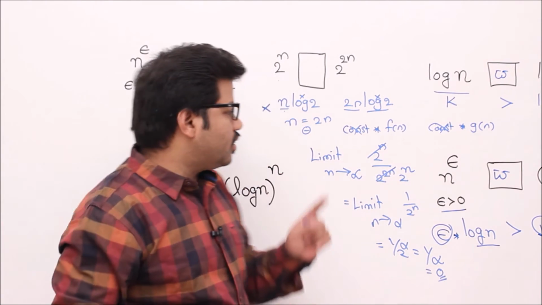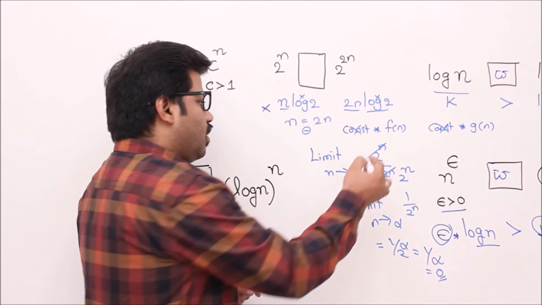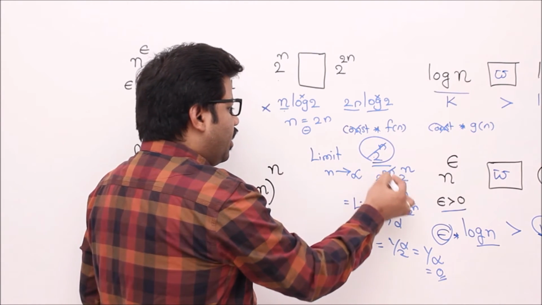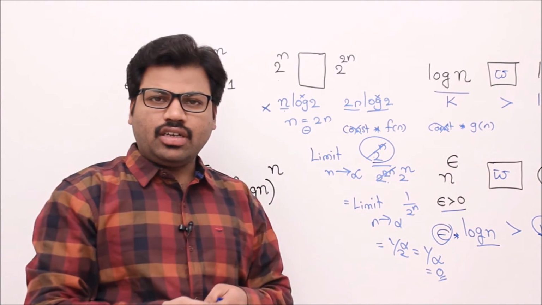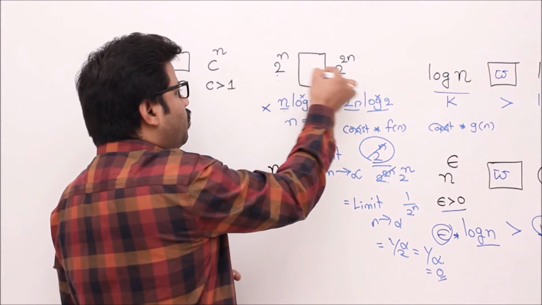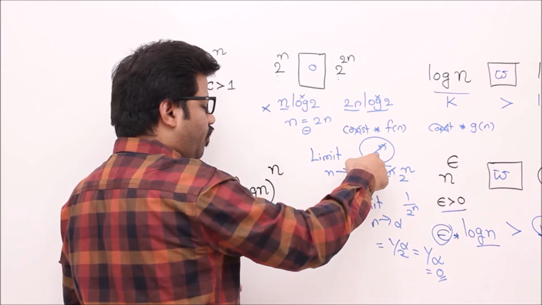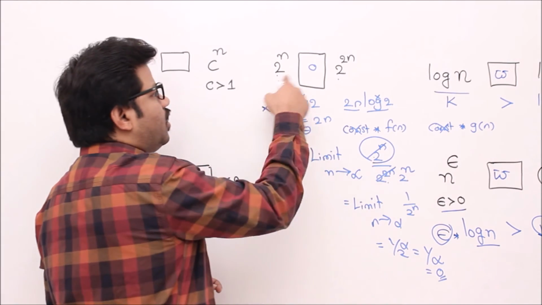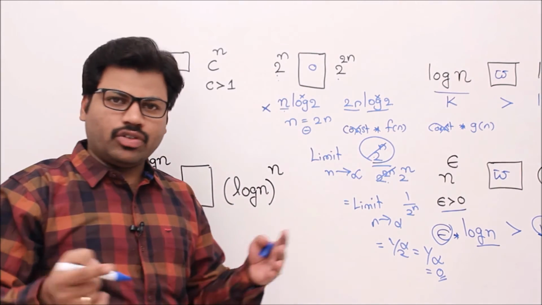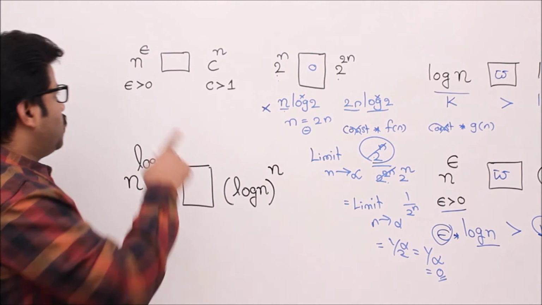So whenever you get the result 0, we know that the numerator is smaller than the denominator. Is it not small o notation? Yes, that's why the relation between these two is small o. Whenever the ratio between f of n and g of n is 0, then the relation between them is small o. We know that. Now we'll go to the next one.